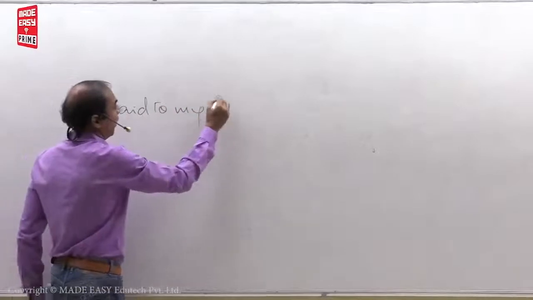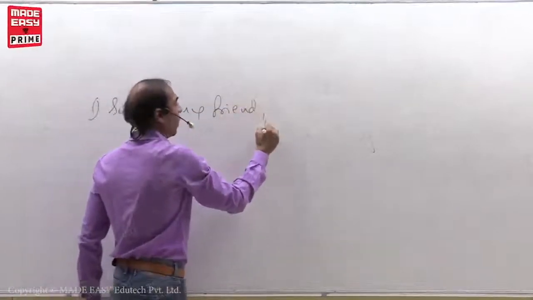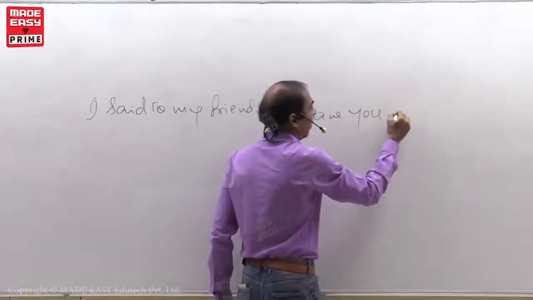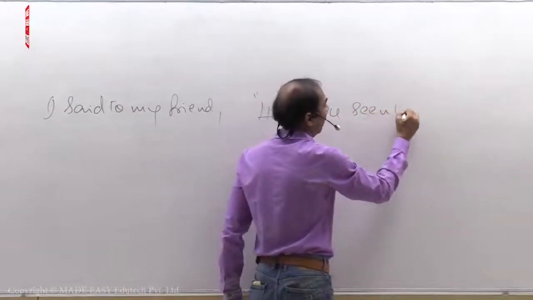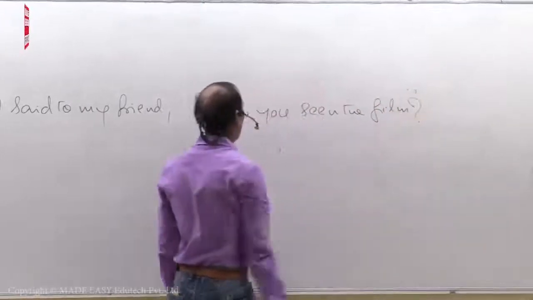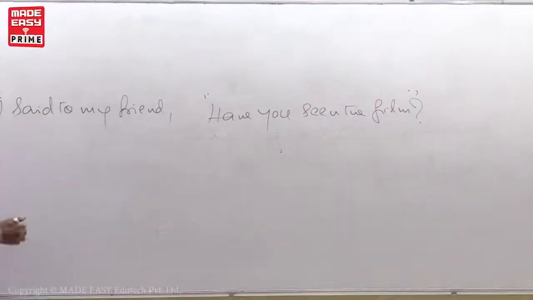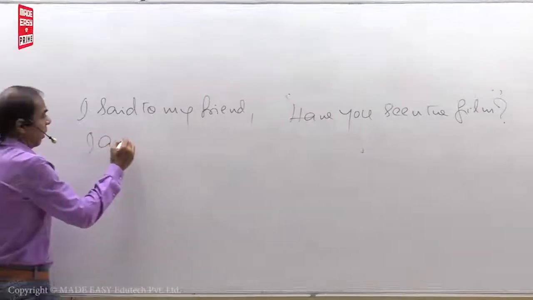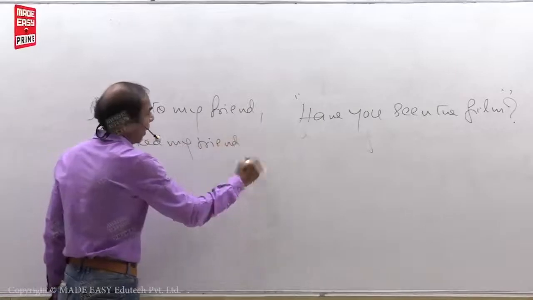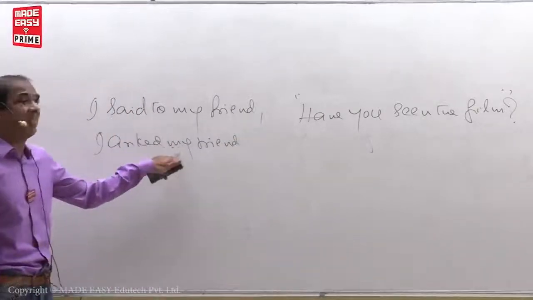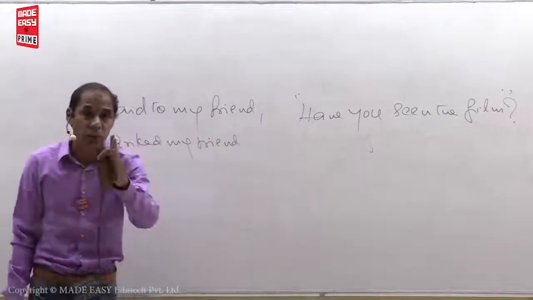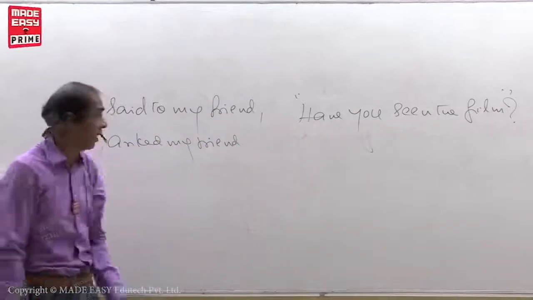I said to my friend, "Have you seen the film?" Now, I asked my friend. Said to changes as asked. Why? When the direct speech begins with the special verb, I told you, said to, both will change as asked.